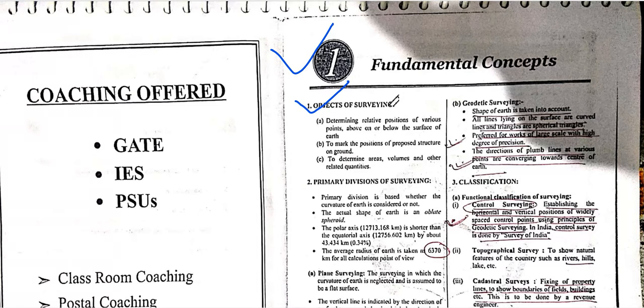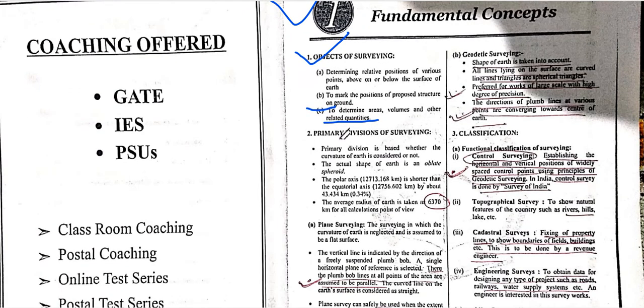The first point is the position of the point. Where is the point? Is it above the earth's surface, below the earth's surface, or at various other positions? Mark the points of the proposed structure on the ground. If we are planning to start the construction of any plant or building, first of all we mark the structure on the ground to determine the area, volume and other quantities.